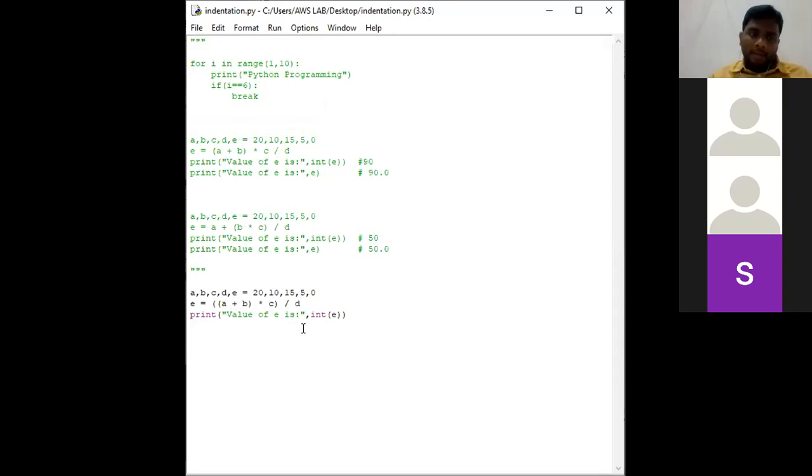Any one of you can tell me. Any one of you? Anyone? Roll number 46. Roll number 46.